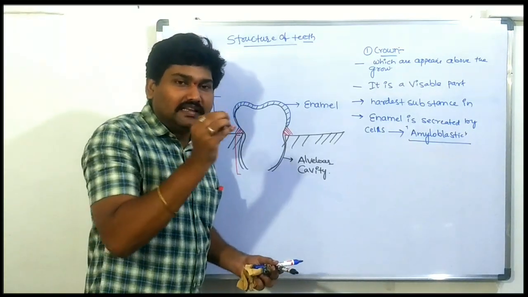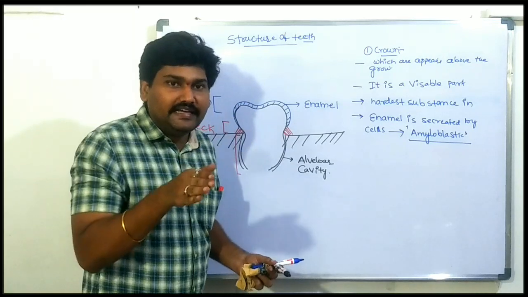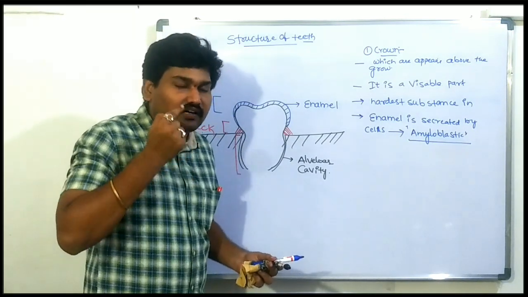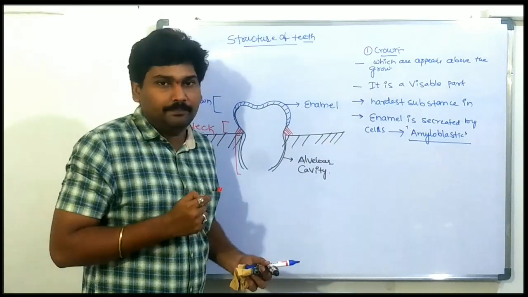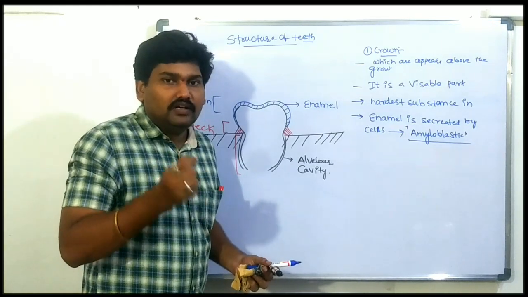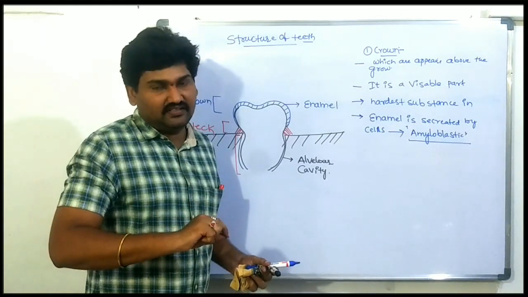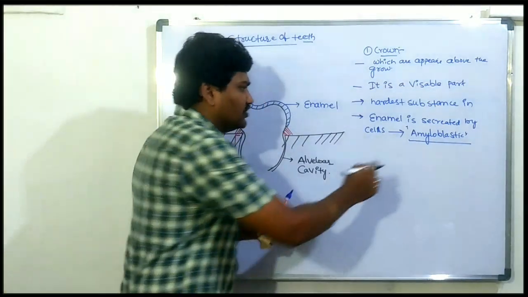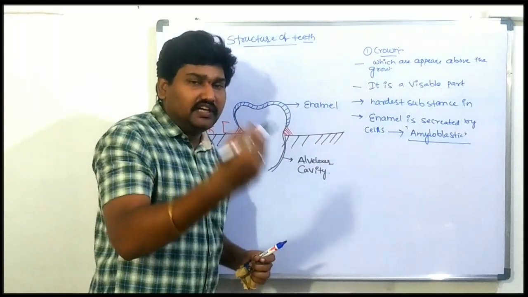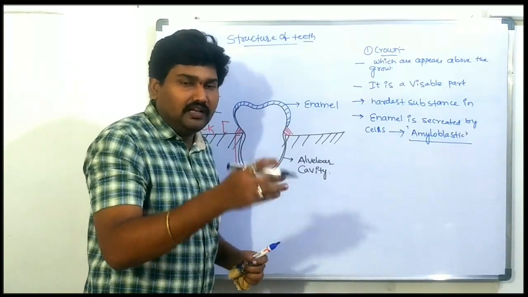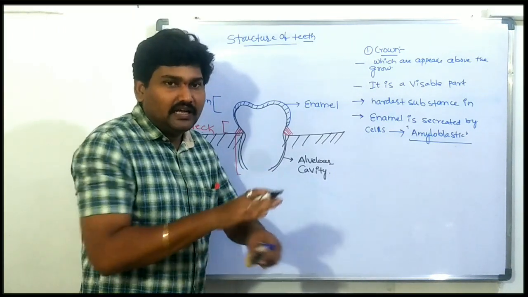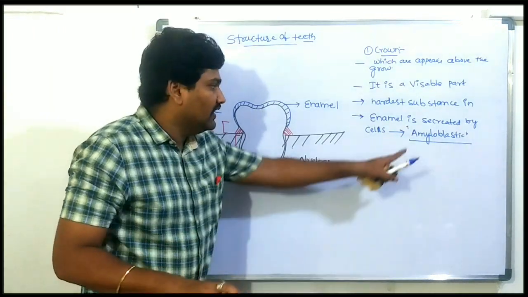So if there is a loss of the enamel layer on the crown region of the tooth, it is never replaced. There are no ameloblastic cells after the secretion of enamel; they completely disappear, so enamel never forms again.